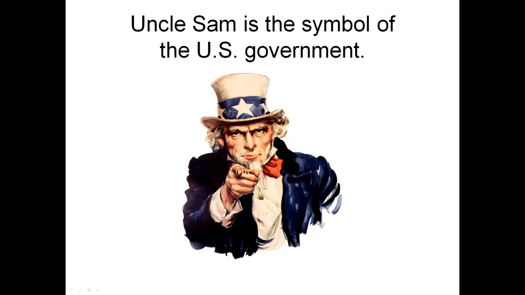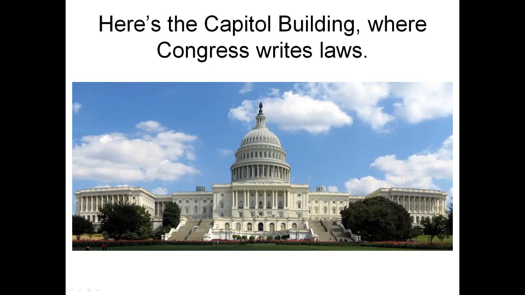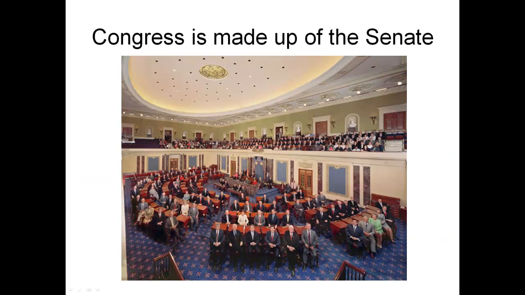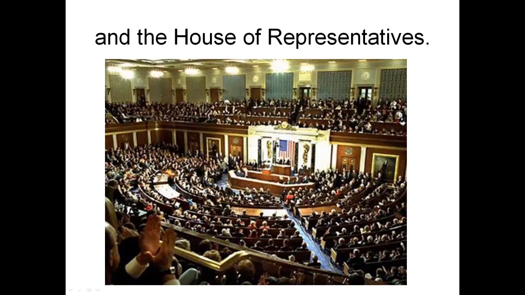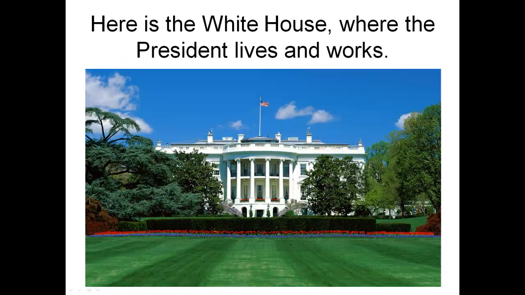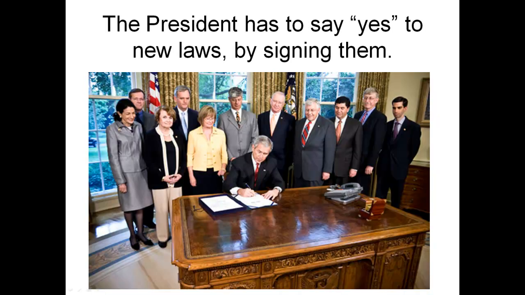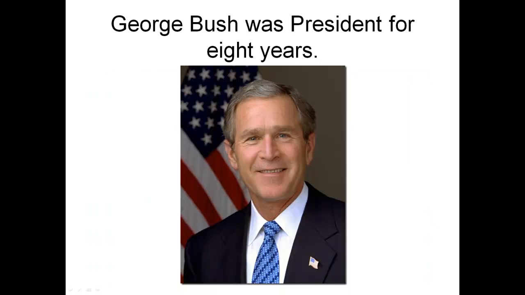Uncle Sam is the symbol of the U.S. government. Here is the Capitol building, where Congress writes laws. Congress is made up of the Senate and the House of Representatives. Here is the White House, where the President lives and works. The President has to say yes to new laws by signing them.